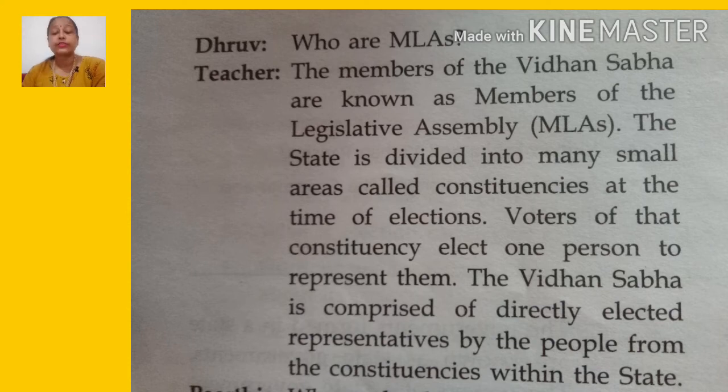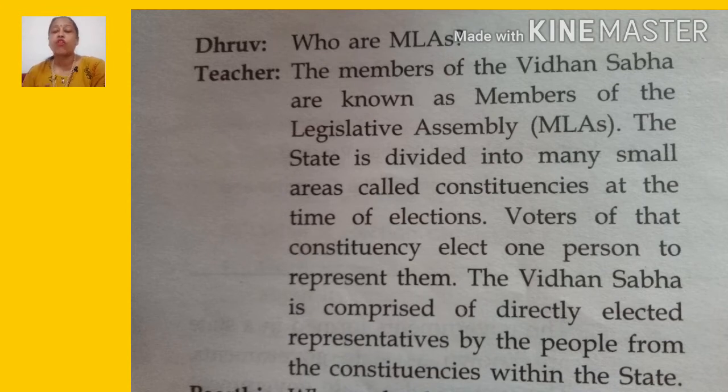Again, I am repeating: the members of the Vidhan Sabha are known as the members of the Legislative Assembly, which means MLAs. The state is divided into many small areas called constituencies.